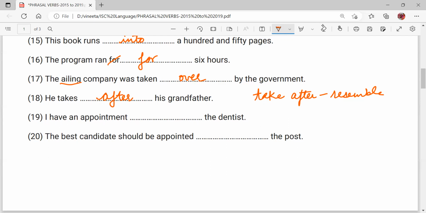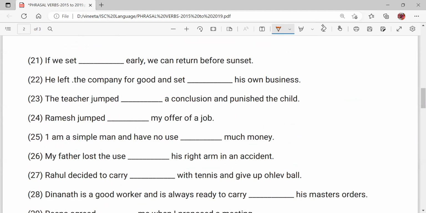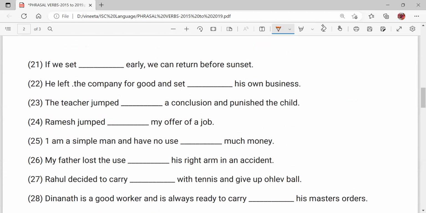I have an appointment dash the dentist. I have an appointment with the dentist. The best candidate should be appointed dash the post. The best candidate should be appointed for the post. Right? I hope it is clear till here. Now look at the next. If we set dash early, we can return before sunset. If we set out early, set out means setting out for a journey. Okay, begin a journey. If we set out early means if we begin our journey, we can return before sunset.